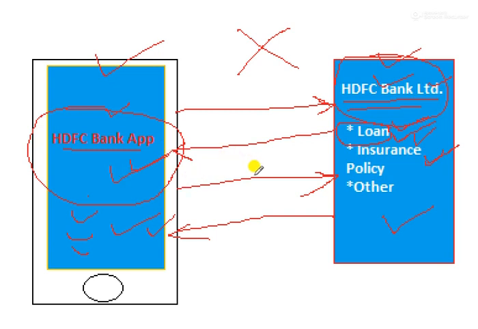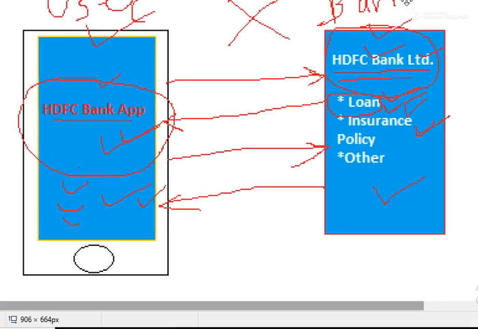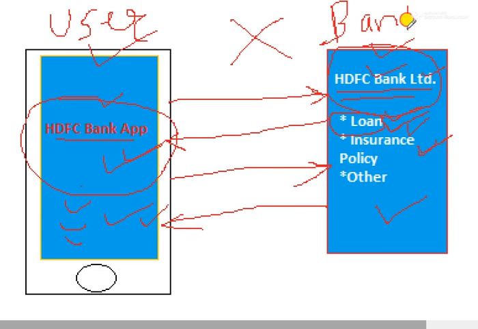So if you see, the only actors, or say the participants in this financial transaction, are the bank and the user itself. That's it.